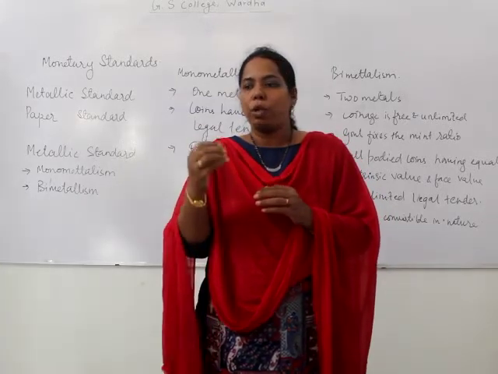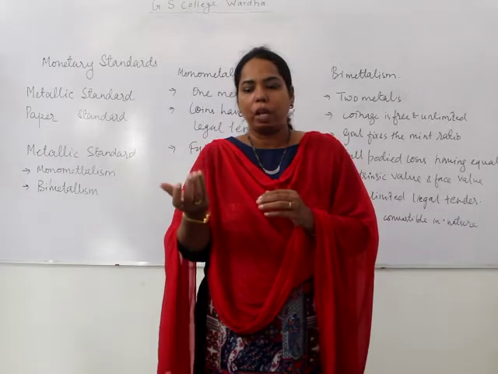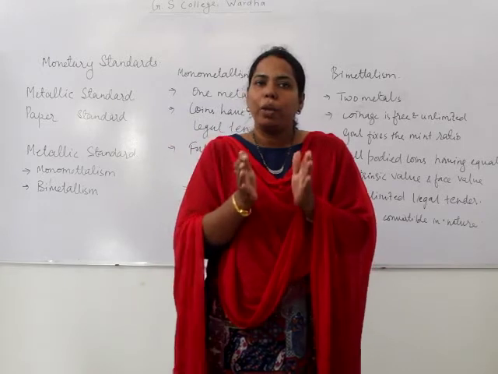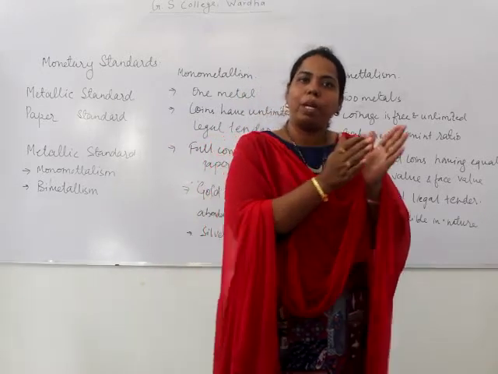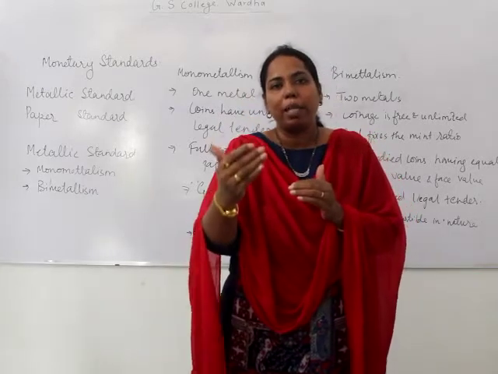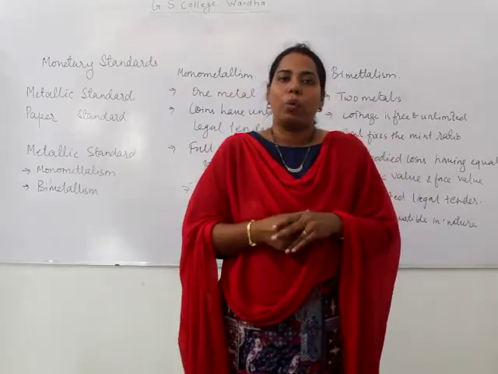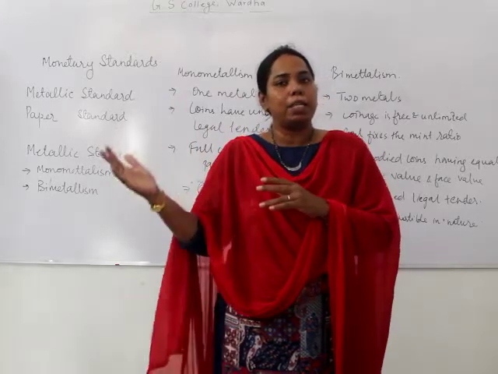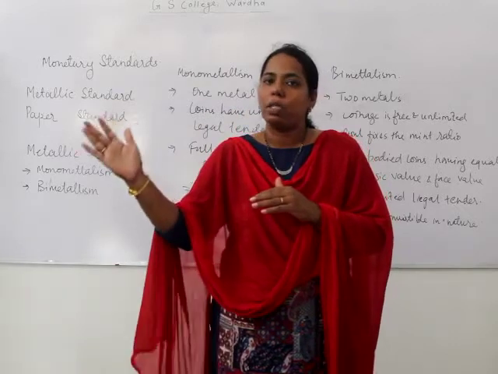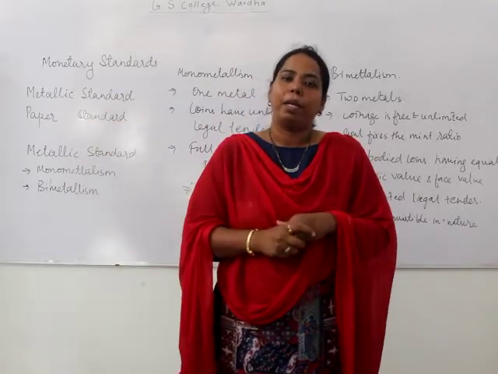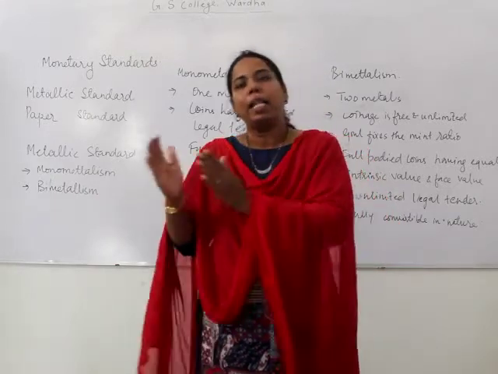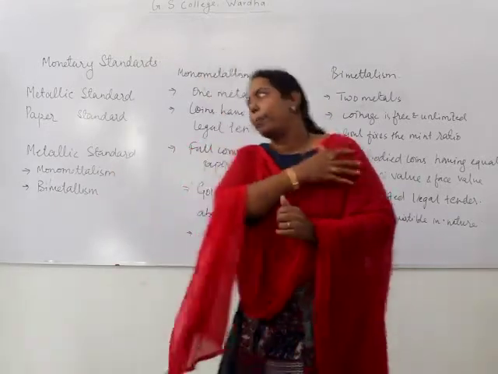Let's suppose you want to make the payment with the coin of 1 rupee, so you can make the payment up to a particular amount only, that is 1000. Beyond that you cannot make the payment with the 1 rupee coin, and the person has the right to refuse it. Beyond that limit, the person will not accept the payment in coins only. So limited legal tender and unlimited legal tender.